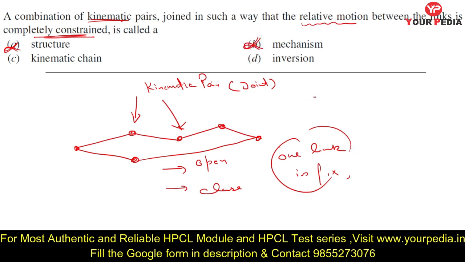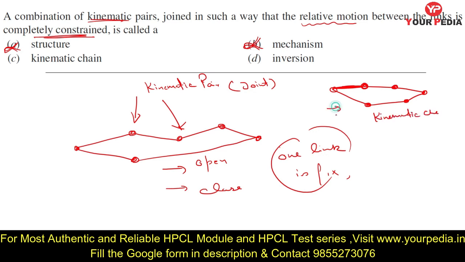You take a link, join a number of links, and make a chain like this. This is a closed chain, and if the motion is completely constrained, it is called a kinematic chain.